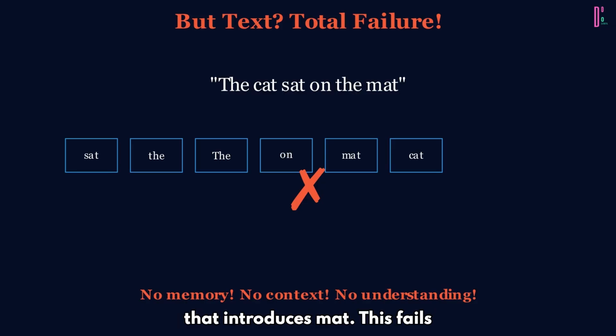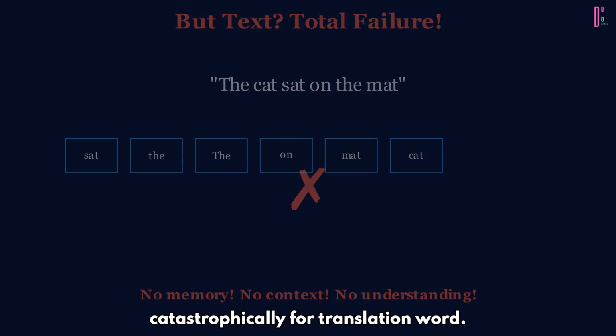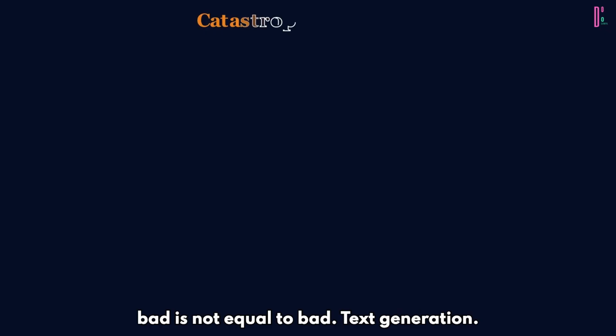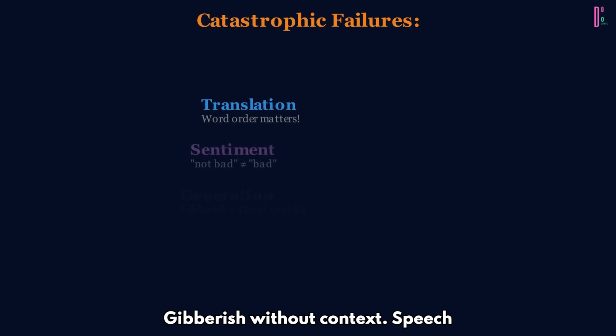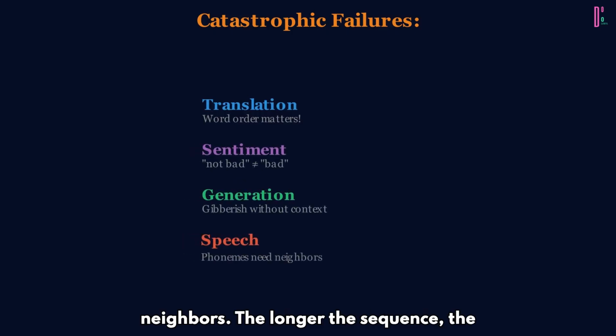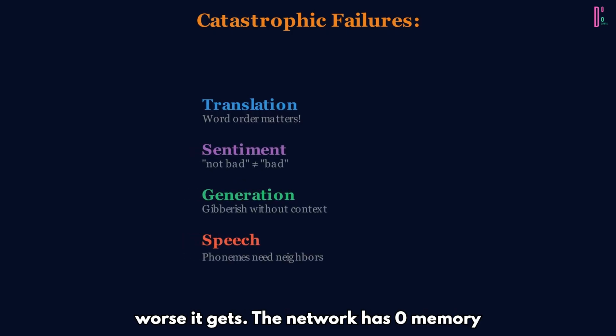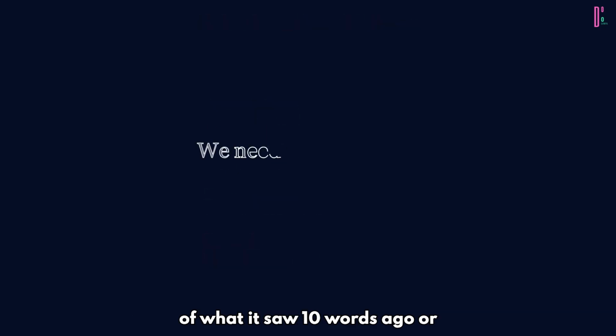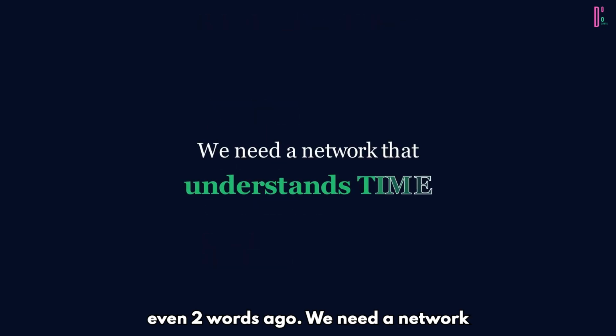This fails catastrophically for translation, where word order matters; sentiment analysis, where "not bad" is not equal to "bad"; text generation, which becomes gibberish without context; and speech recognition, where phonemes depend on neighbors. The longer the sequence, the worse it gets. The network has zero memory of what it saw 10 words ago, or even 2 words ago. We need a network that understands time. A network that can remember the past while processing the present.